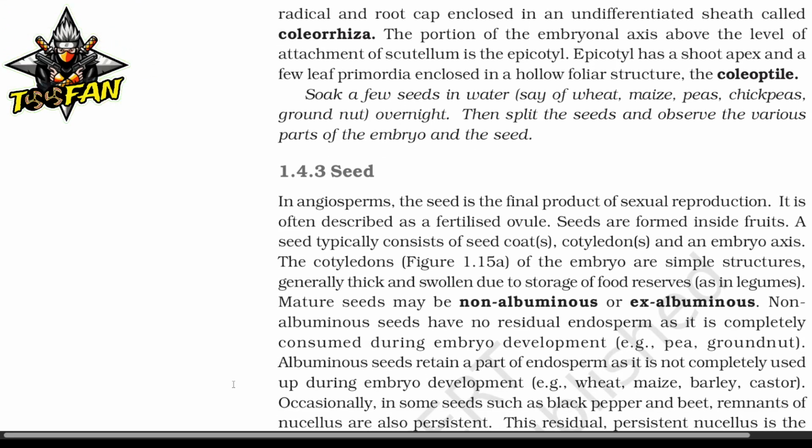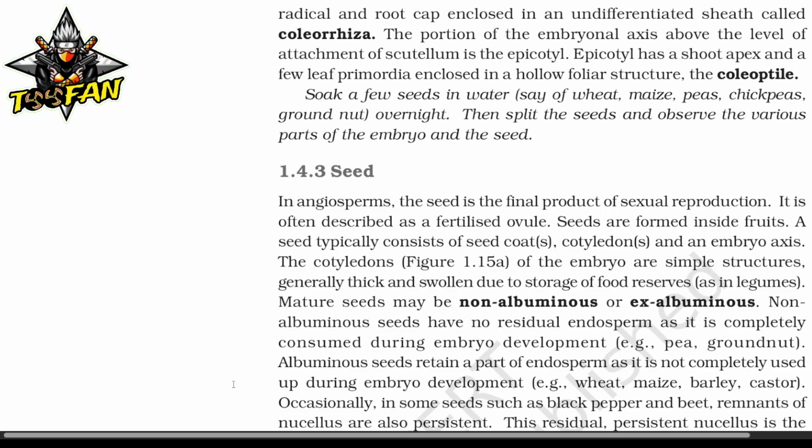In angiosperms, the seed is the final product of sexual reproduction. It is often described as the fertilized ovule. Seed is formed inside the fruit. A seed typically consists of a seed coat, cotyledons, and the embryo axis. The cotyledons of the embryo are simple structures, generally thick and swollen due to storage of food reserves.